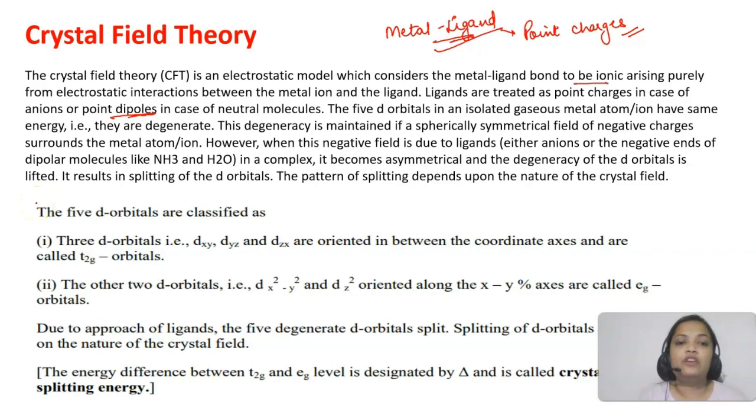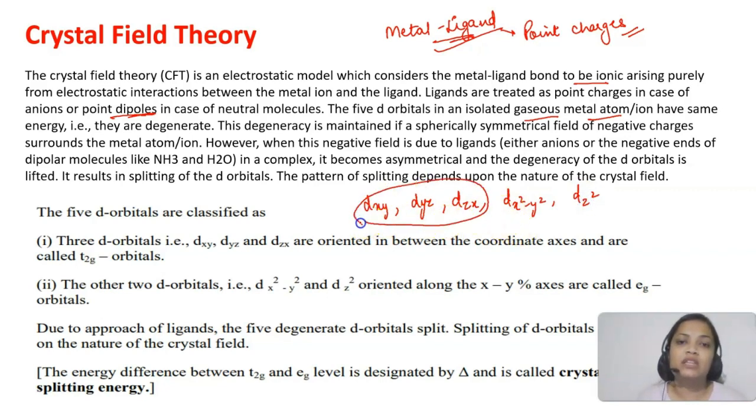Now if I talk about the d orbitals, we have seen that transition elements are involved in these coordination compounds, and the empty d orbitals are the ones that participate in the bonding. So you know that there are 5 d orbitals. We have studied the orbitals already. The 5 d orbitals in any isolated gaseous metal atom have the same energy. So there are dxy, dyz, dzx, dx square minus y square and dz square. These are the 5 d orbitals.